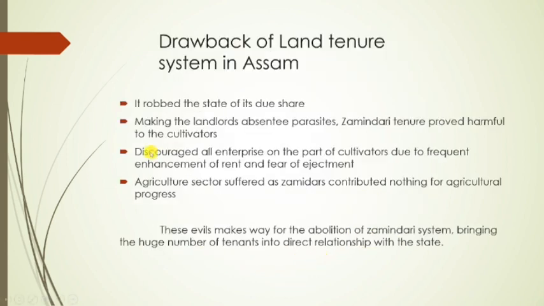And we see the drawbacks of the land tenure system in Assam. This land tenure system robbed the state's income and robbed the state of its dues. So why? Because there are three classes of people. One is the state, that is government, second one is zamindar or landlord, and third one is direct farmers or cultivators, right? So the cultivator has to give